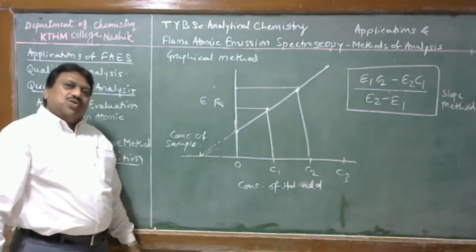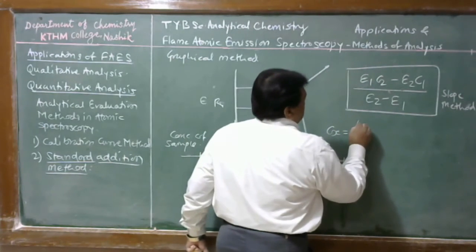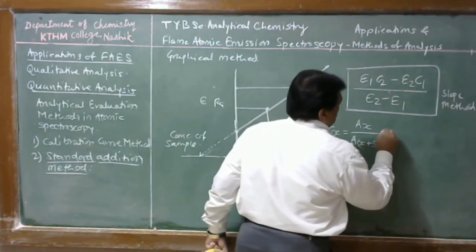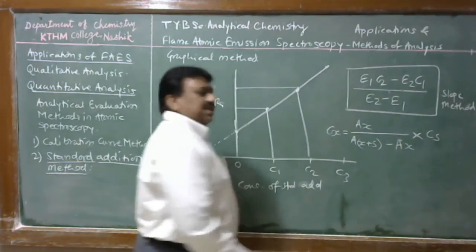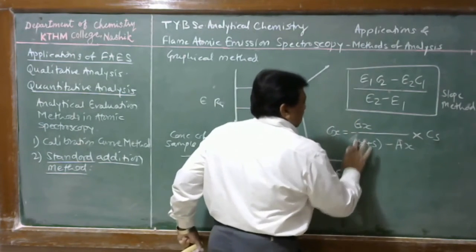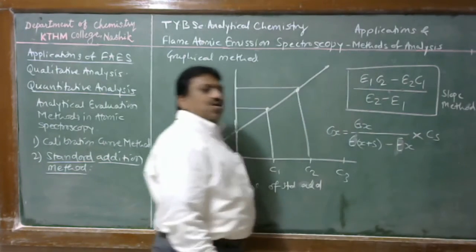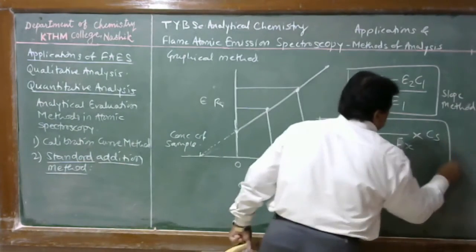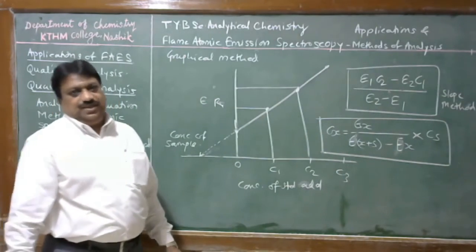Alternatively, we also know another formula, that is concentration of X is equal to AX upon AX plus S minus AX, into CS. In this case, we simply replace this A with the emission reading of X. Here, emission reading of X plus S, emission reading of X, into concentration of X. In this way, we can find the concentration of sample in the solution by the standard addition method.